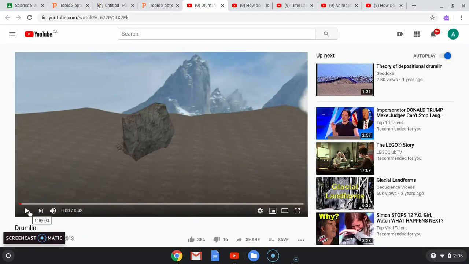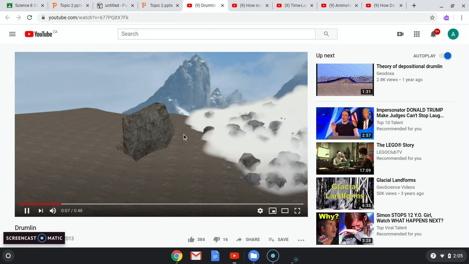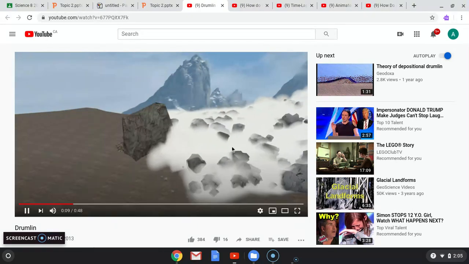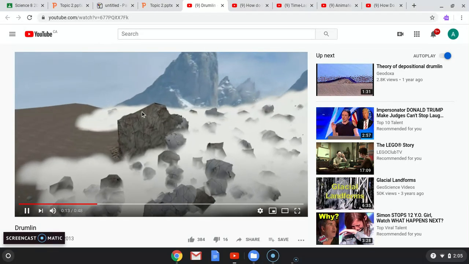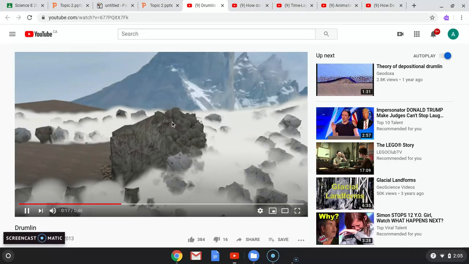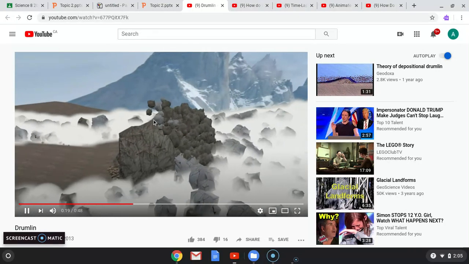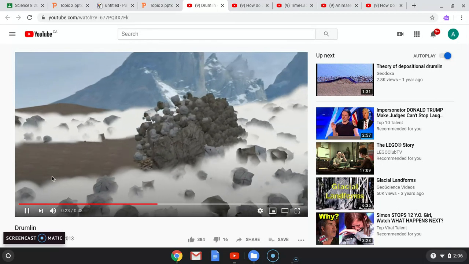So let's take a look at this video over here. It's also in your PowerPoint. So you see that it's coming down. All right, here I already have a moraine. I already have some deposited till, and the new glacier comes down and it starts to hit against this moraine. And what's going to happen is it's going to build up the rock, and then it's going to slide that rock over to the other side.